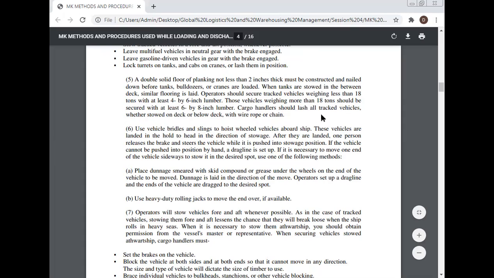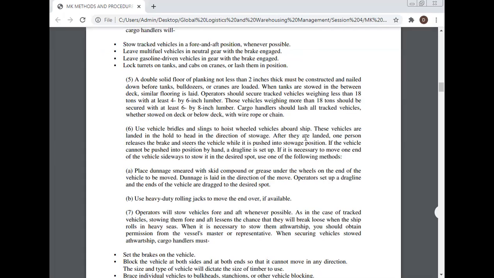Cargo handlers should lace all tracked vehicles, whether stored on deck or below deck, with wire, rope, or chain. Use vehicle builders and slings to hoist wheeled vehicles aboard ship. These vehicles are landed in the hold to lay head in the direction of the stowage. After they are landed, one person releases the brake and steers the vehicle while it is pushed into stowage position.